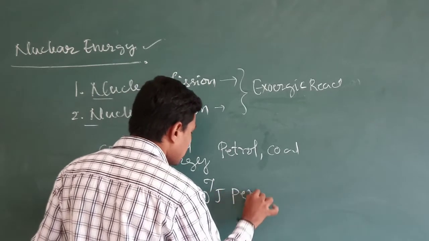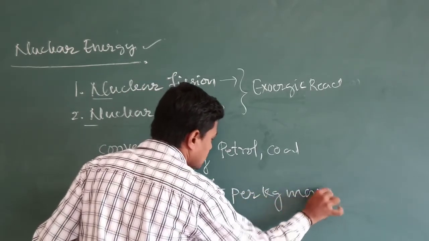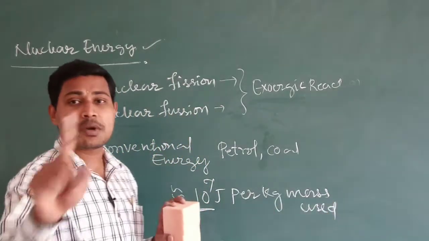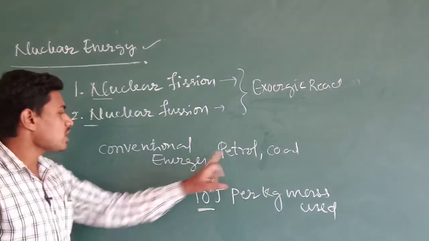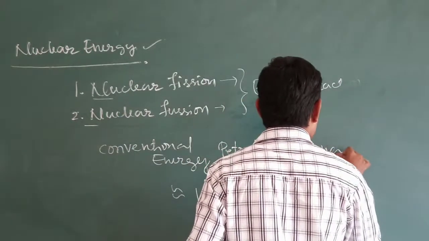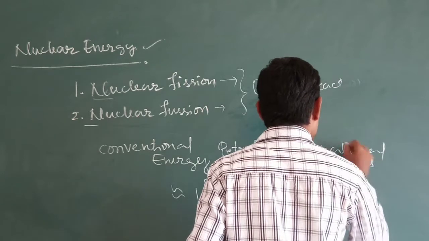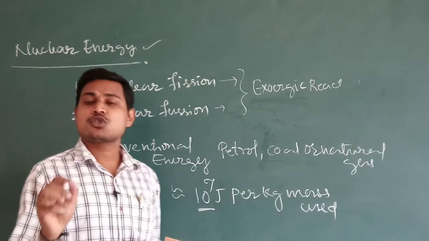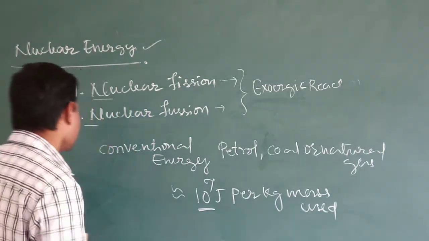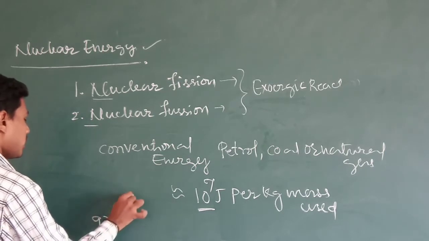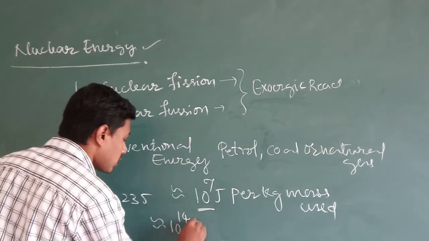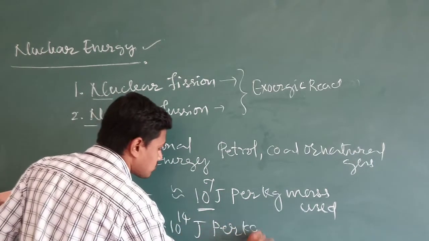But if you take the fission of uranium, that is uranium 92-235, it tends to produce around 10 to the power of 14 joules per kg mass used.